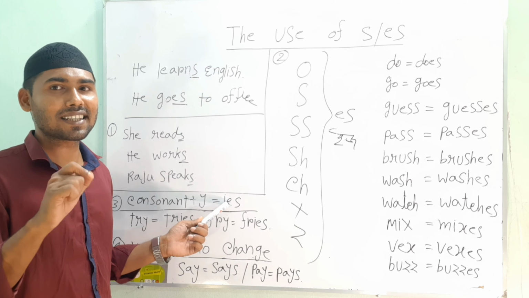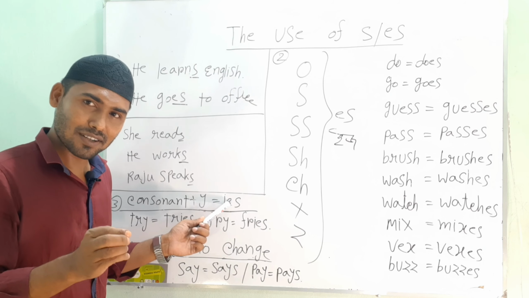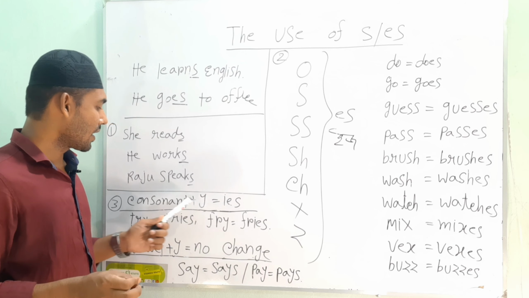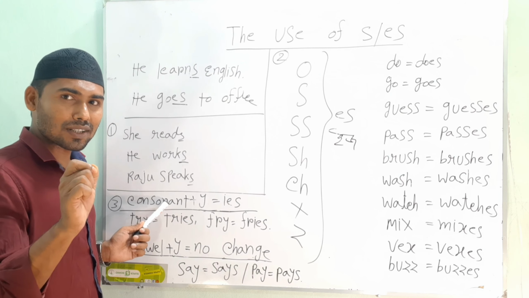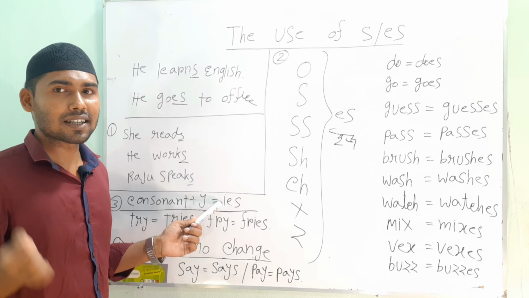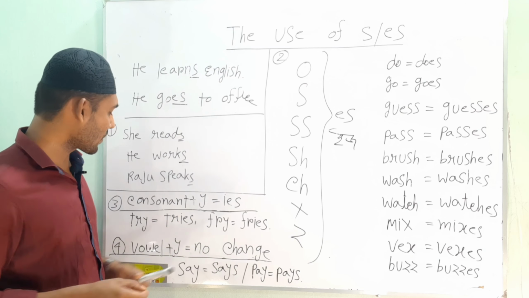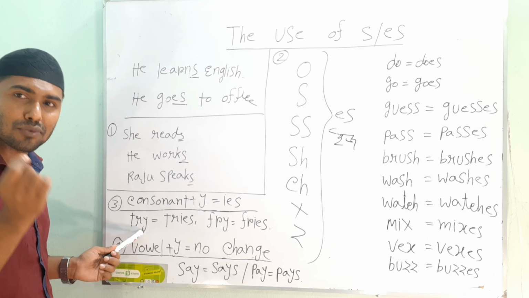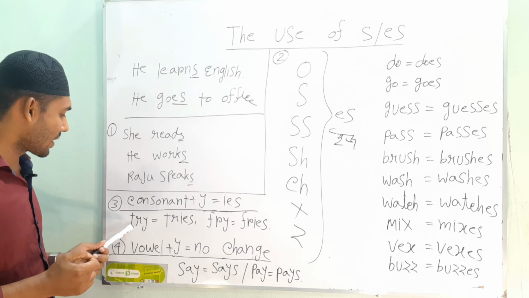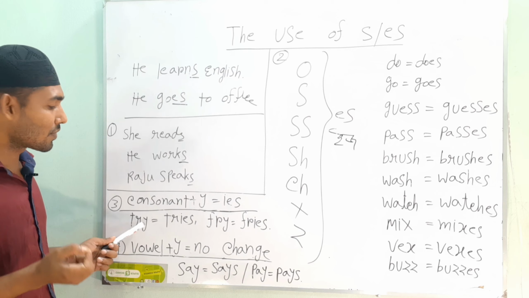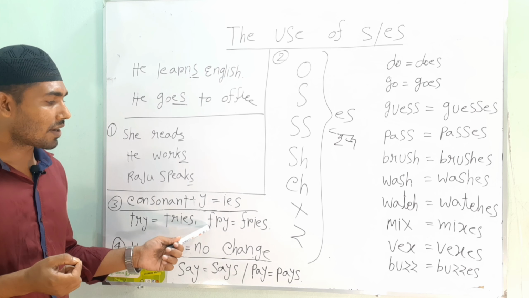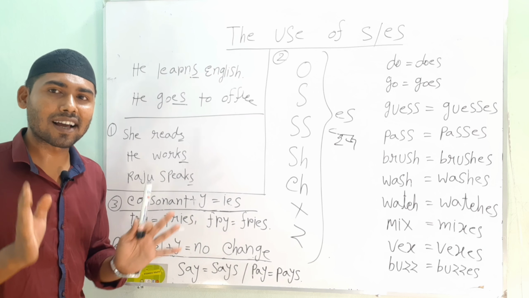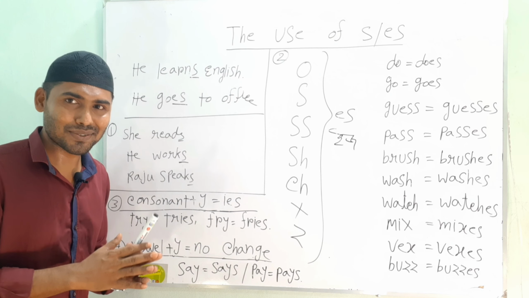That means ies. If the verb ends in y with a consonant before it, that time the verb will take ies. Suppose try, tries. Try, the last letter is y, and before this y there is a consonant r, so it will be tries. Fry, fries. Fly, flies.